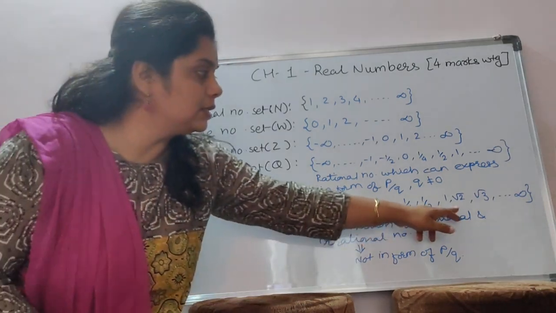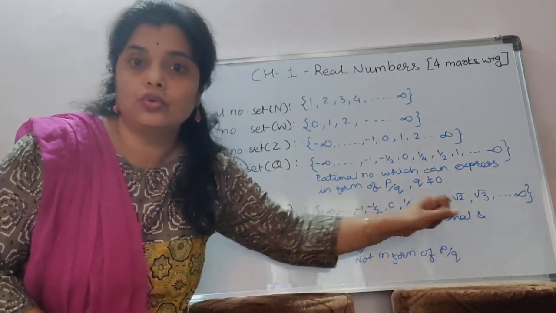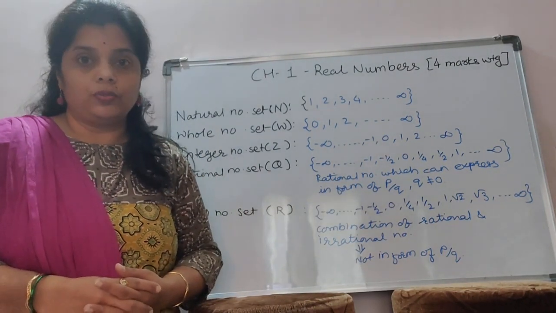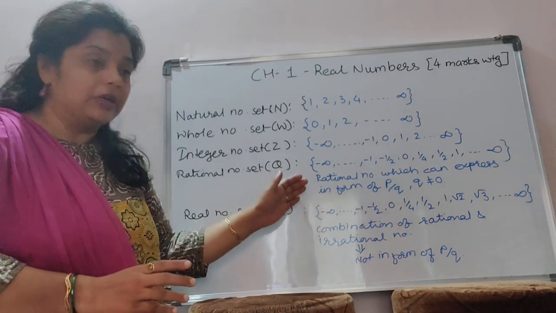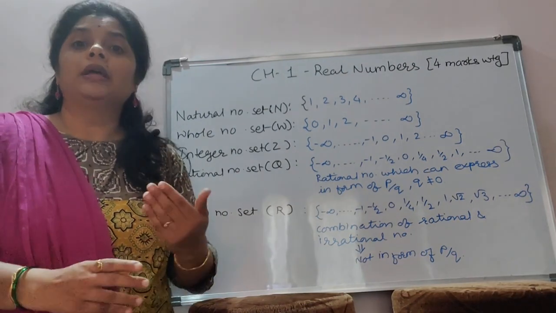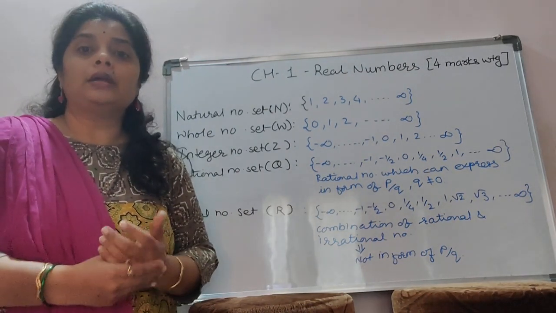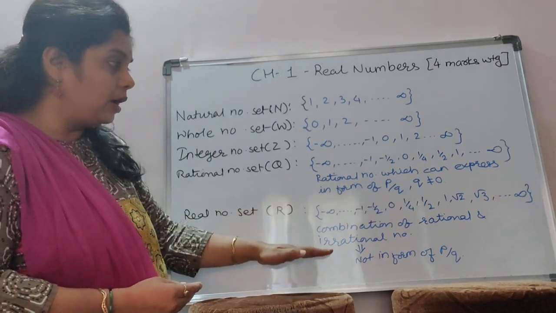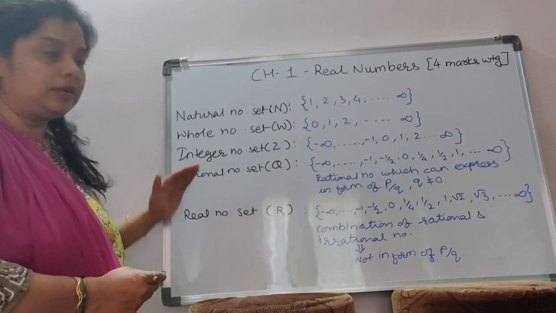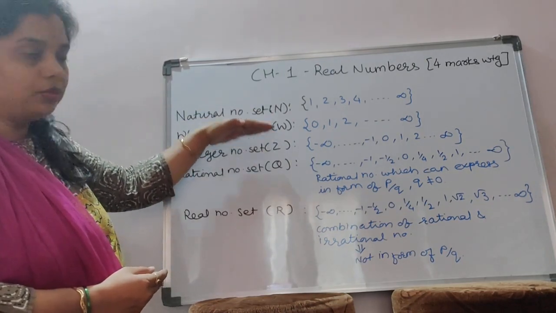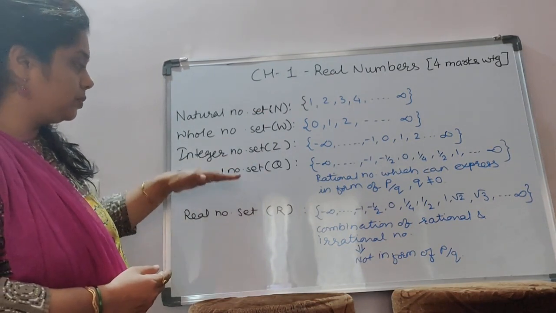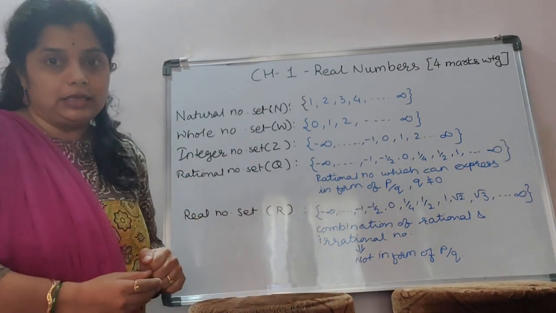So I have written some irrational numbers here. Root 3, root 2. They are irrational. We can't express them in the form of P by Q. Okay. We will discuss the difference between rational and irrational, and what their properties are, in the next period, and till now I think that there is clarity between the number sets. First is N, then W, it means natural number set, whole number set, integer number set, rational number set, and the real number set.